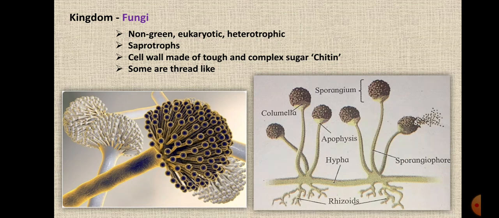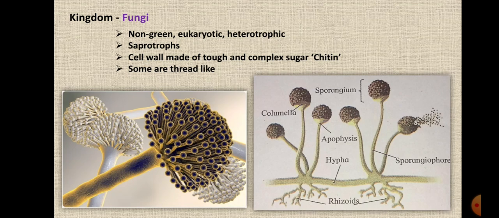Now the fungi, it is non-green. It does not have green color, so it is saprotrophic. It absorbs food from decaying organic matter, right? So it is non-green.